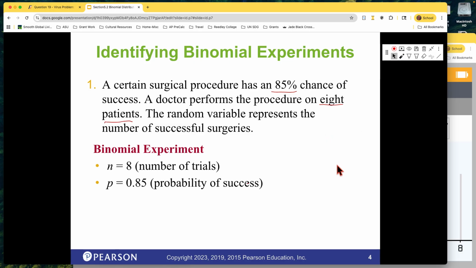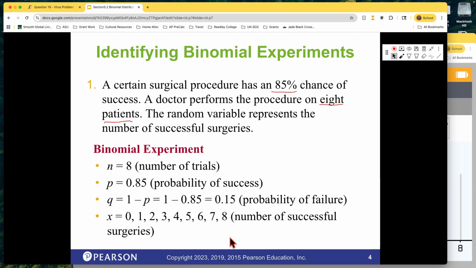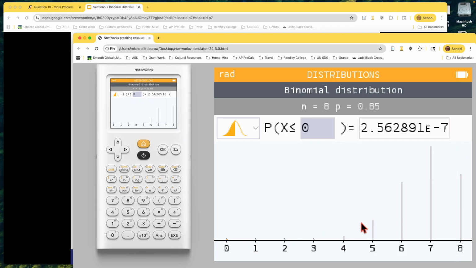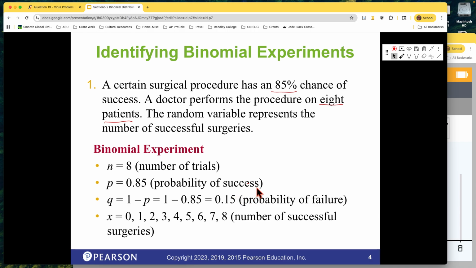So binomial experiment, N equals 8. We pick that out of there. Probability of success, 85%, 0.85. We could use Q, and again, we might need Q later when we do the actual 5.3, the last slide, we'll see. We'll do those calculations for standard deviation using this formula. And then the number of successes is 0, 1, 2, 3, 4, 5, 6, 7, 8. And you'll see in our calculator, we have 0 through 8 listed there. Okay, so now we're ready for an actual question.